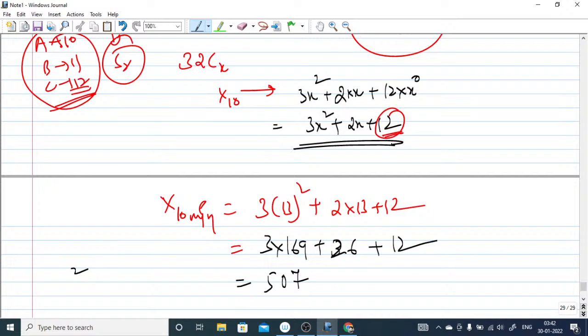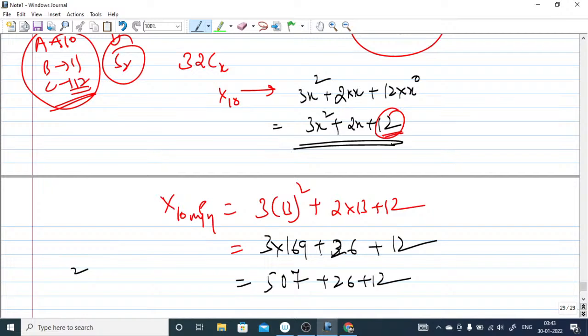So 3 into 13 into 13 is 507, plus 26 plus 12, it will give 545.